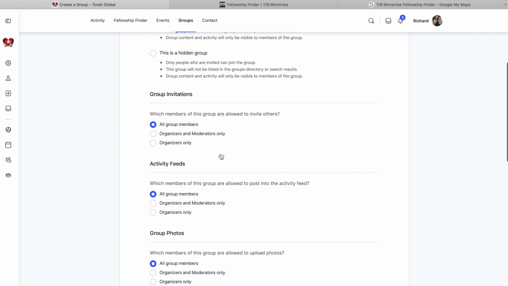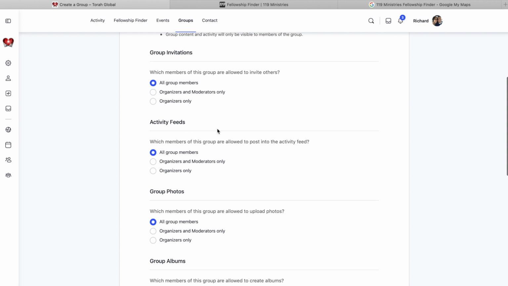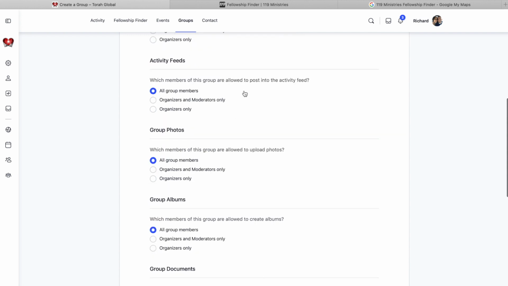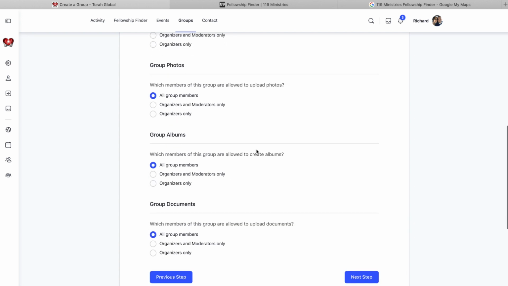And then this allows you here, group invitations, which members can invite each other, you can choose that. Who can submit activity feeds for the group, photos, albums and documents. So it gives you full control over privacy there. So I thought the groups would be a handy way for people of similar interests or similar location to be able to connect.